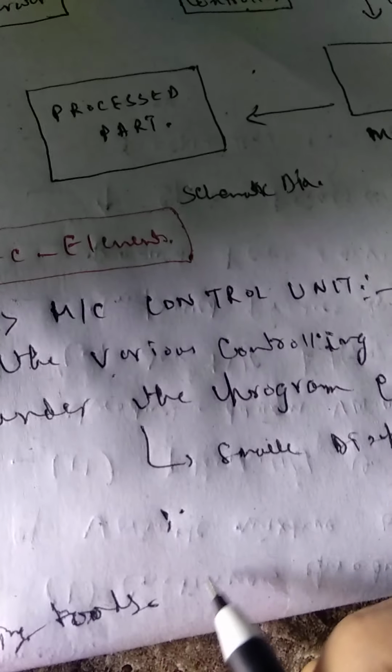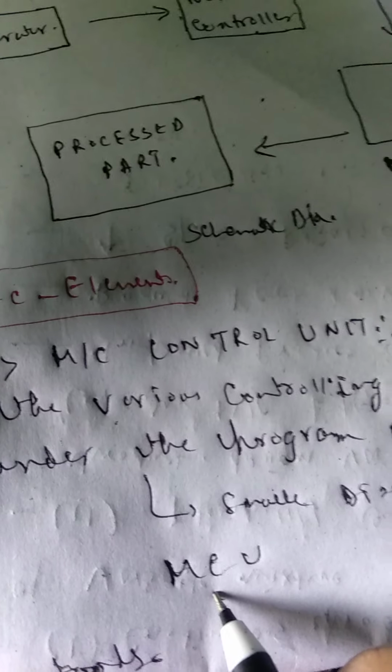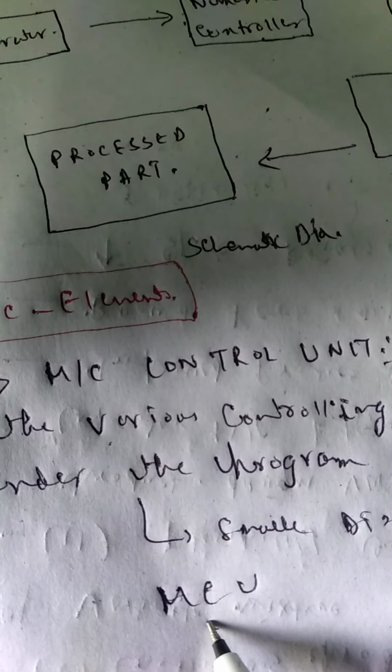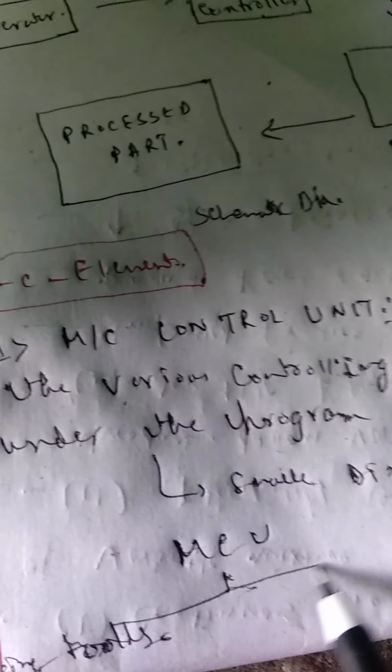Now see over here that this machine control unit can be divided into two elements.